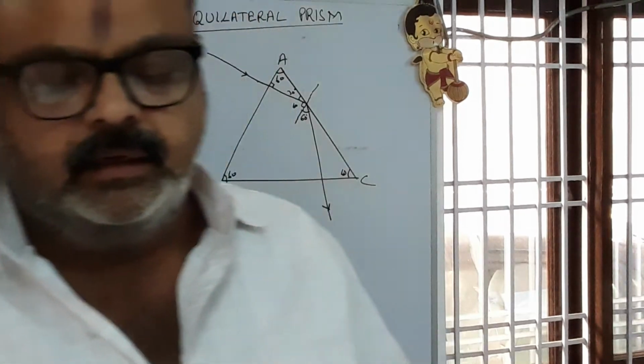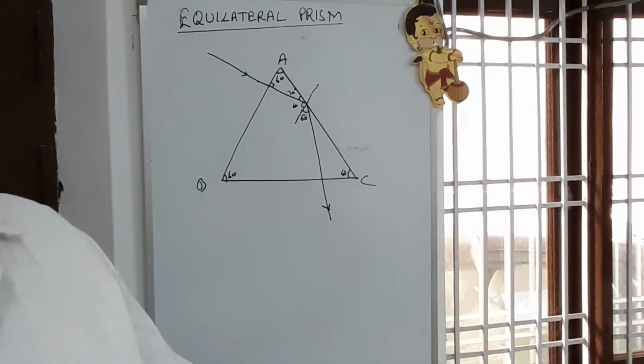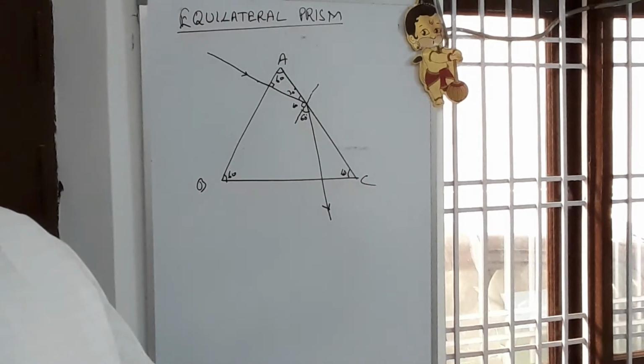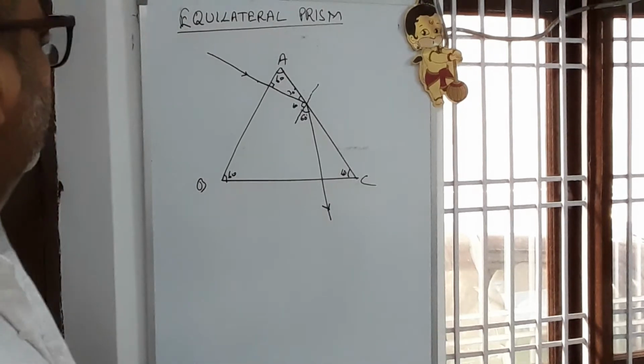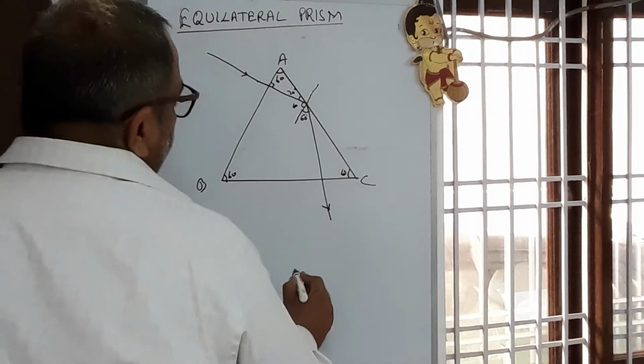Next case, total internal reflection through a 30, 60, 90 or right angled prism. Now if I consider a right angled prism like this.